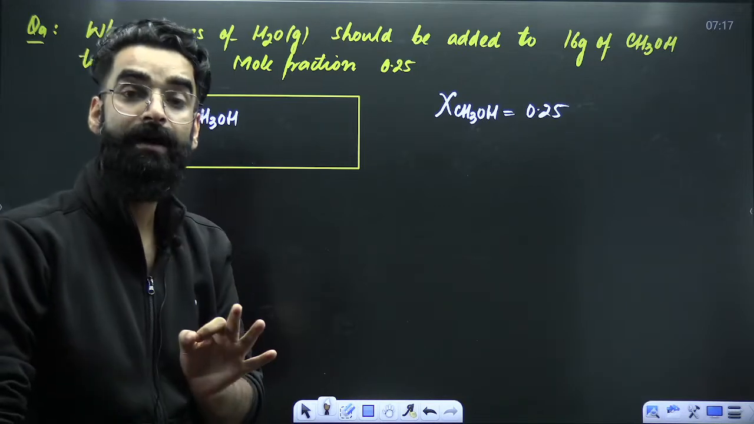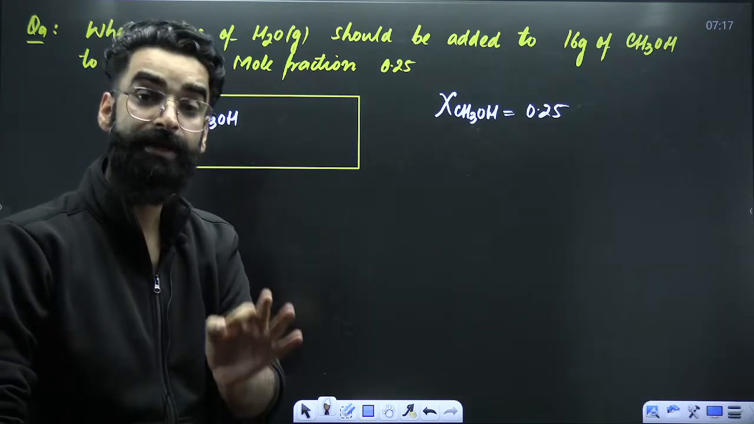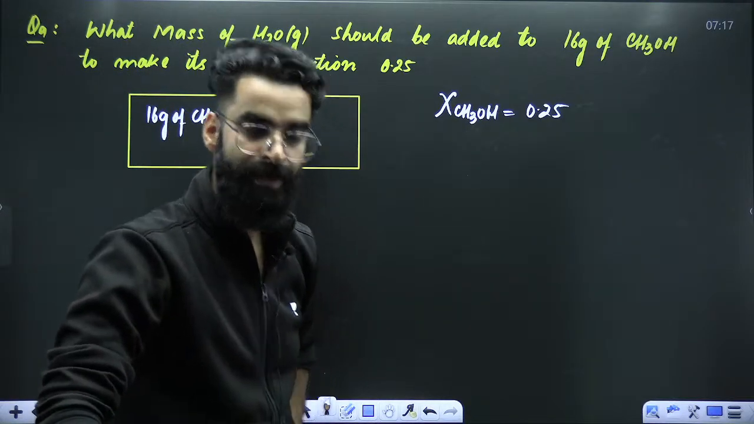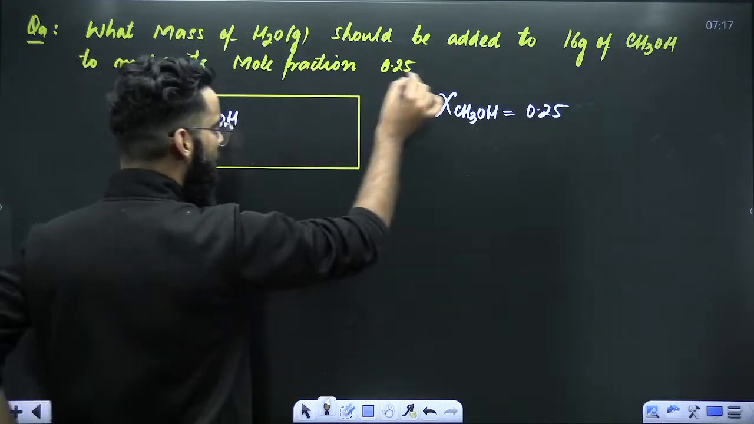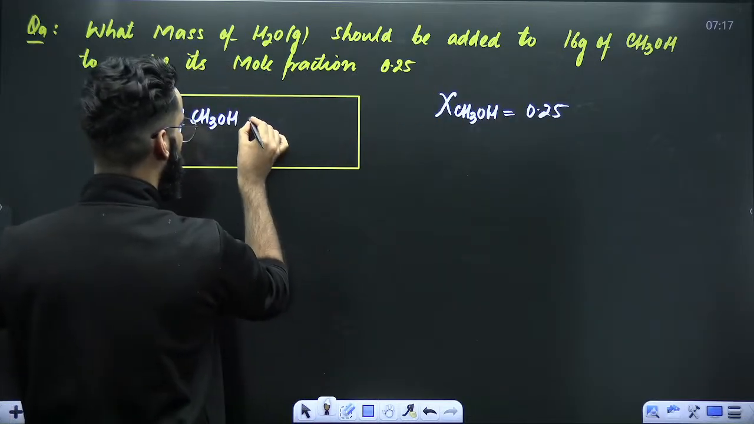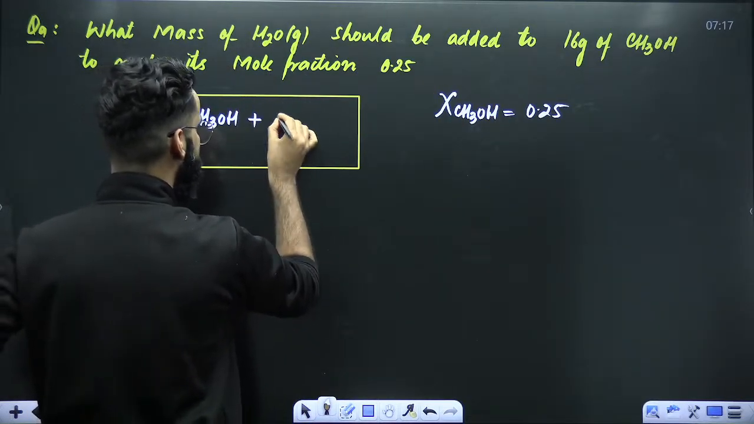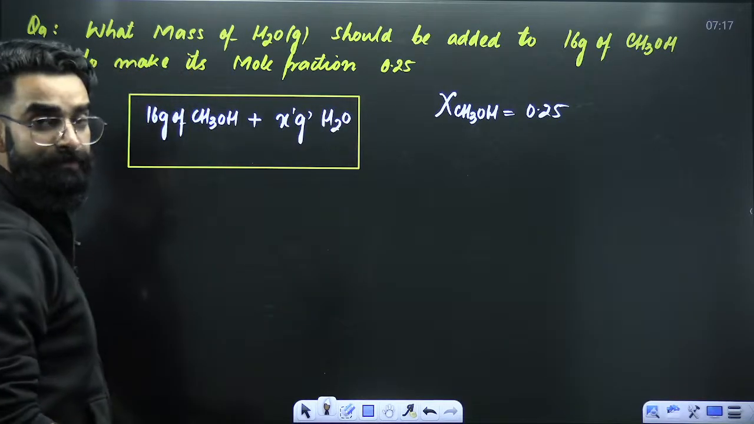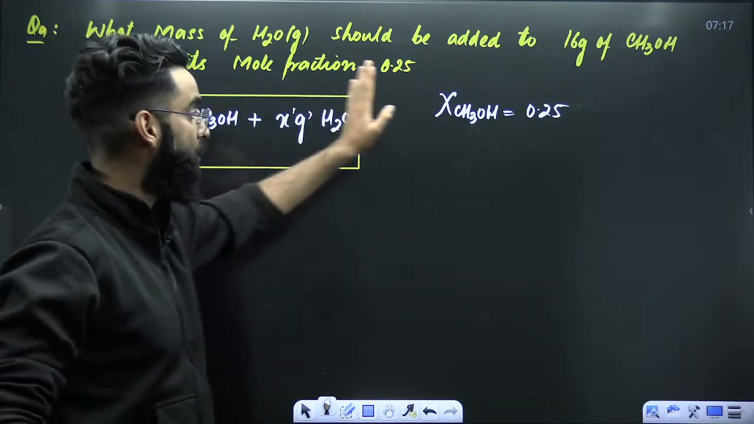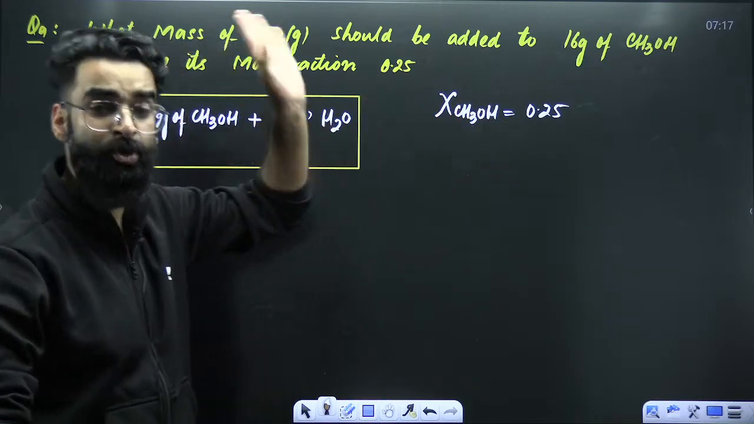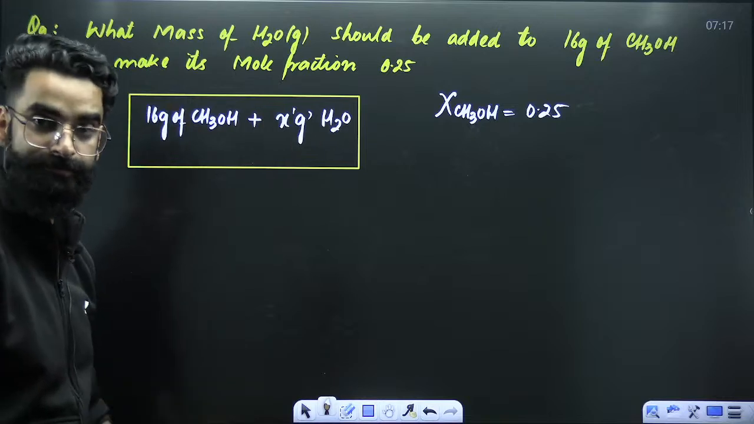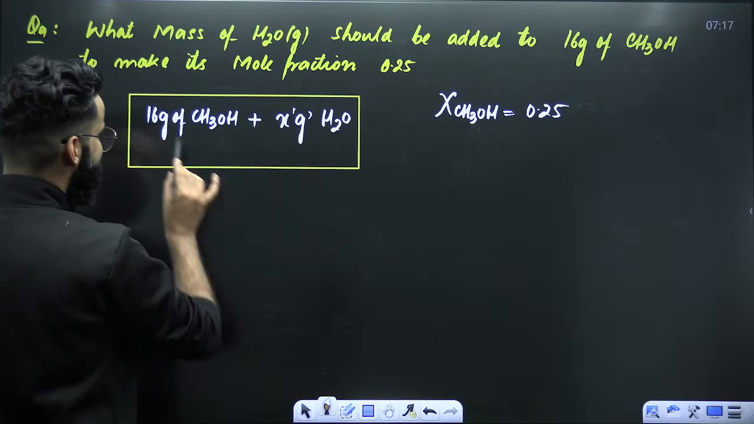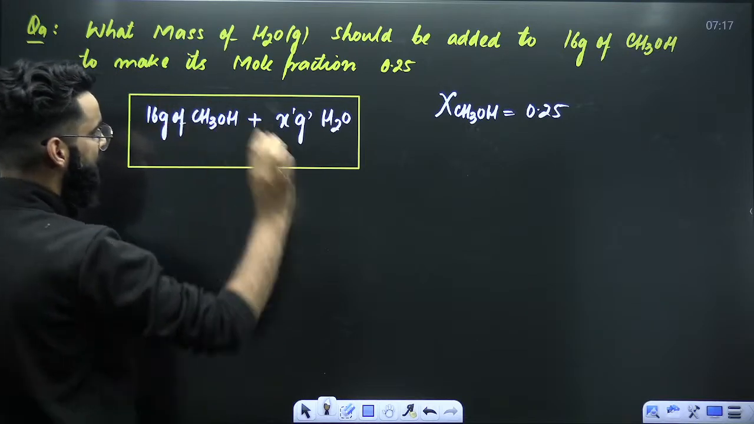Now I have to check how many grams of water should be added to make the mole fraction of methanol as 0.25. Let's assume that X grams of water are introduced. For example, in order to make mole fraction of methanol as 0.25, let's assume that I need to add X grams of water, right? Now you tell me one thing. There are 16 grams of methanol and X grams of water in the container.